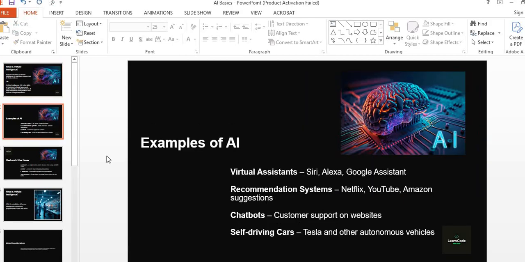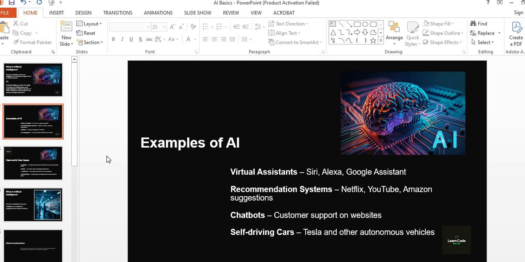And what are the examples of AI? Virtual assistants, like Siri, Alexa, and Google Assistant. And the next one is recommendation systems like Netflix, YouTube, Amazon, suggestions provided on these.